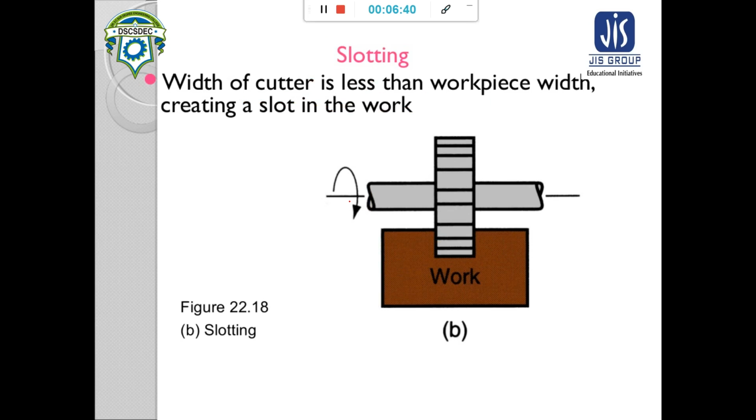Slotting is also a type of peripheral milling, but here the width of the cutter is less than the workpiece width and it creates a slot in the workpiece. So this is called slotting.